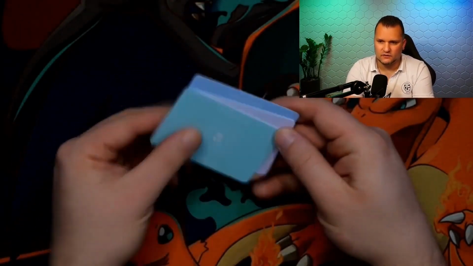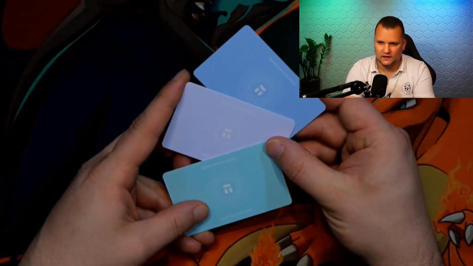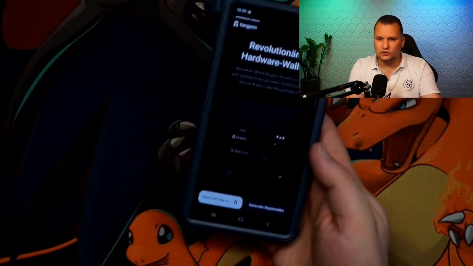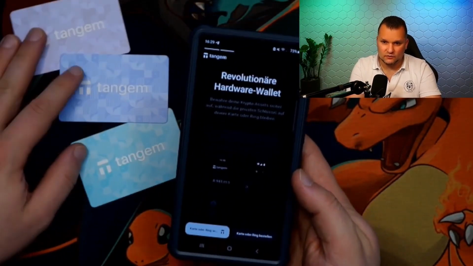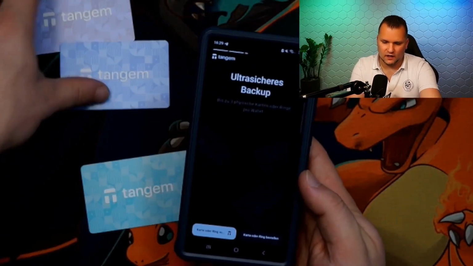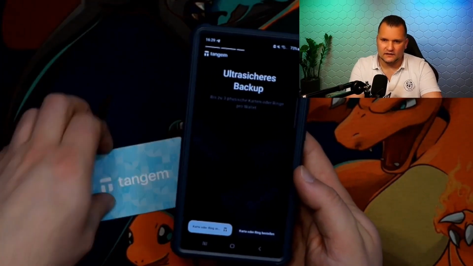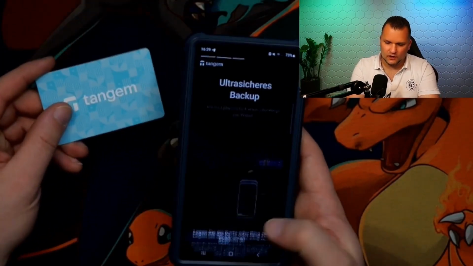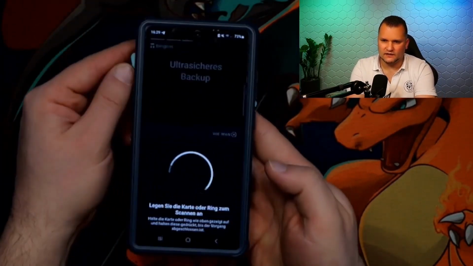You can see it however you like, and you can set these up relatively simply, and that's what we're going to do now. And now we open the Tangem and choose one of these three cards because I want to show you something. I'll take the prettiest one, or the one I find prettiest. In this case, it's this light one here. Then we go to open card, or rather, scan card.